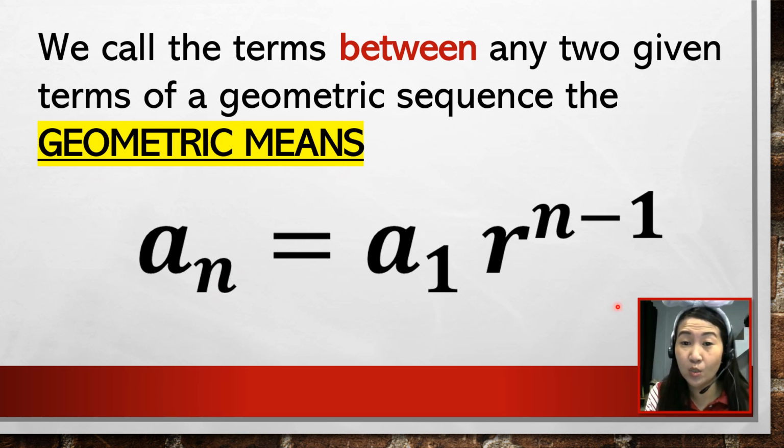If you will notice, you are still going to use the same formula. So that is a sub n is equal to a sub 1 times the common ratio raised to n minus 1, wherein a sub n is the last term, a sub 1 is the first term, r is the common ratio, and n is the number or the position of the term. Okay, are we ready? Let's now start.